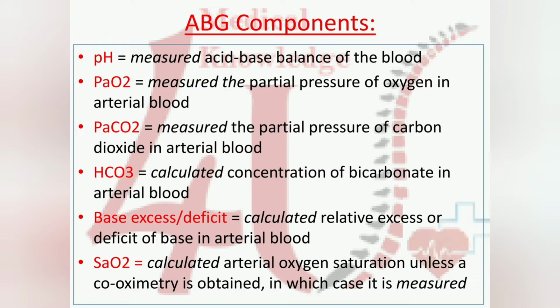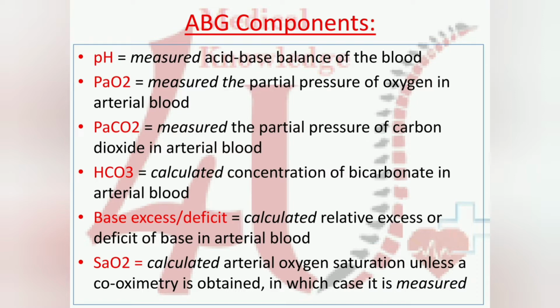And next one, HCO3, that is called bicarbonate. Through this we can calculate the concentration of bicarbonate in our blood. And the fourth one is base excess or deficit, means BE, we see in ABG.